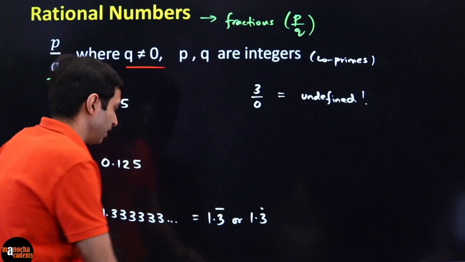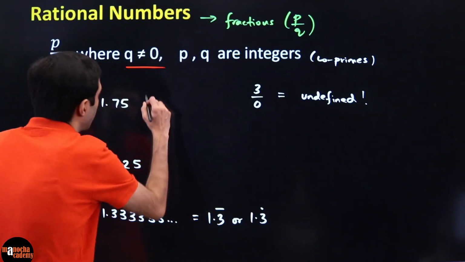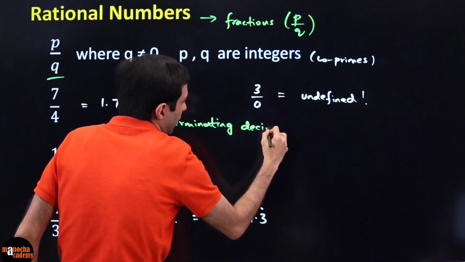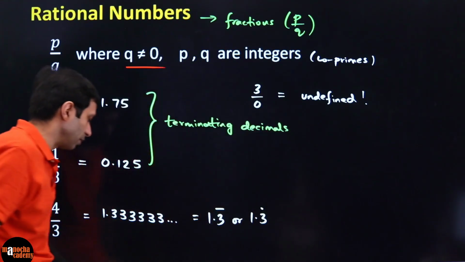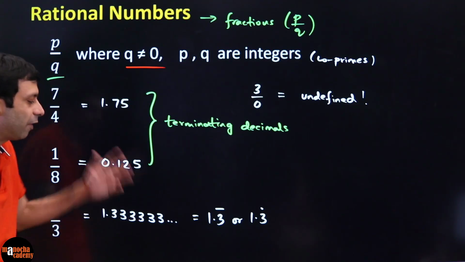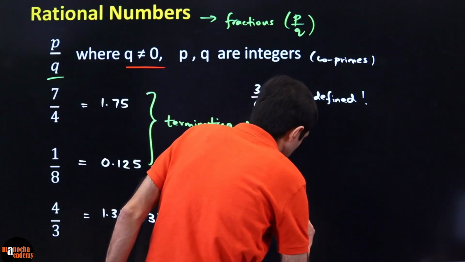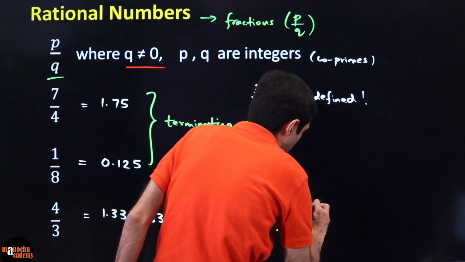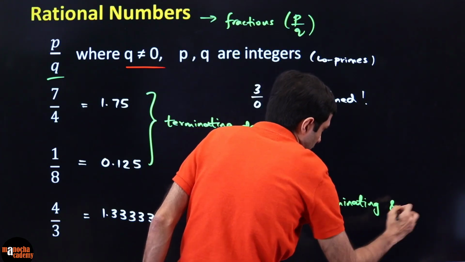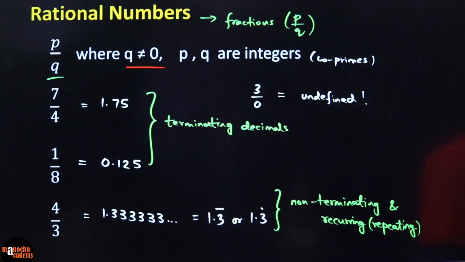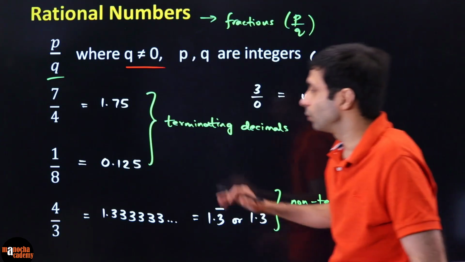So what we can say, rational numbers can be terminating decimals, which means they finish off, not going on and on, thankfully, or they could be non-terminating, which means it's never finishing, but repeating. Can you see the repeating pattern? 3 is repeating. So they can also be non-terminating, not ending, and recurring. Recurring means repeating. Exactly. Yes, Rishabh Banerjee. It's going on and on. 1.3333333. Okay.